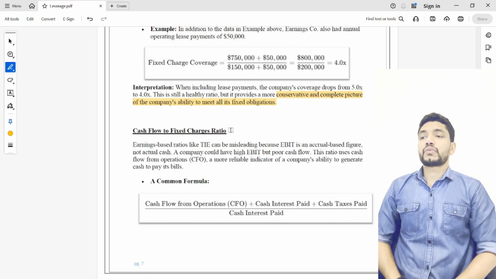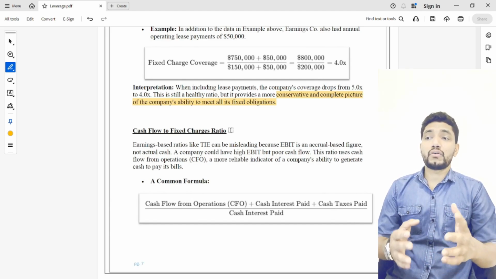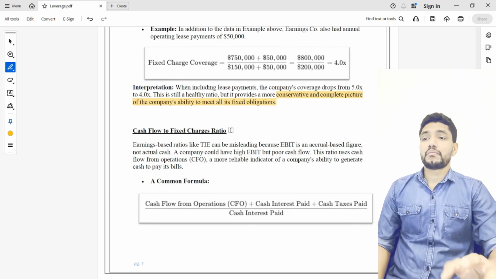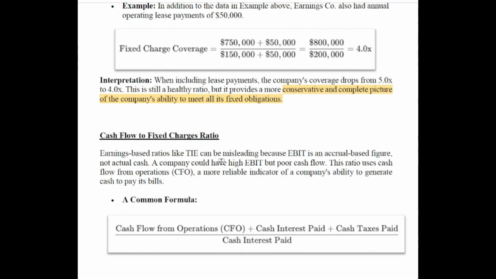Now we will move into the cash flow to fixed charge coverage ratio. Normally the times interest earned or fixed charge coverage ratio can be misleading because EBIT is an accrual-based figure, not actual cash. In this cash flow to fixed charge coverage ratio, we are using total cash flow and comparing it with the fixed charge payment to see how many times it covers the total fixed charge.